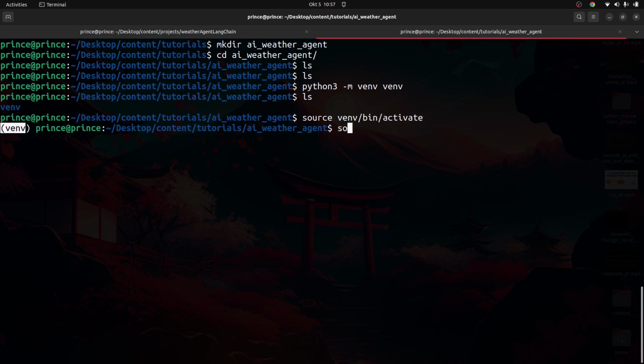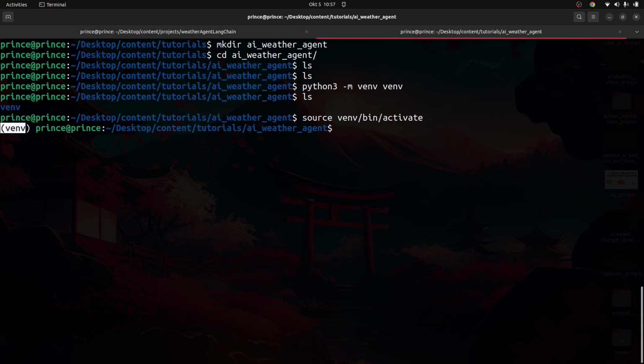So for Windows, I think you have to say source and then venv/scripts/activate, just like this. So if you're on Windows, you probably do something like this, right? I'm not entirely sure. You can also do something like this, or I think the source is not there. Something along these lines. You can just try this. If it doesn't work, try to keep the source in front of it. If it doesn't work either, try adding .bat. It's a bat file on Windows. I haven't done this in a while on Windows, so I can't remember the whole command, but that's basically how you activate your virtual environment on Windows.